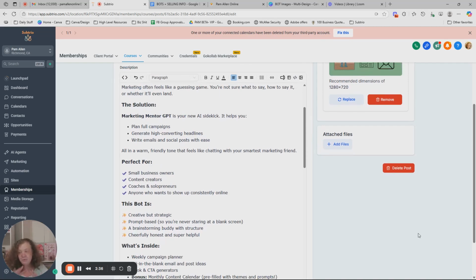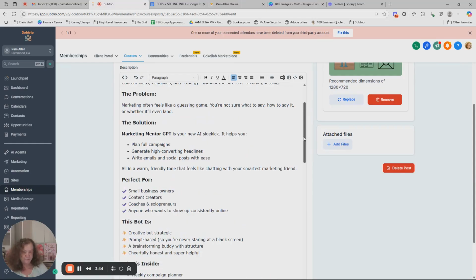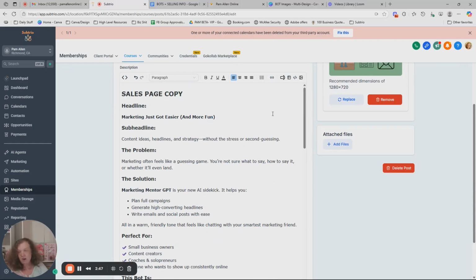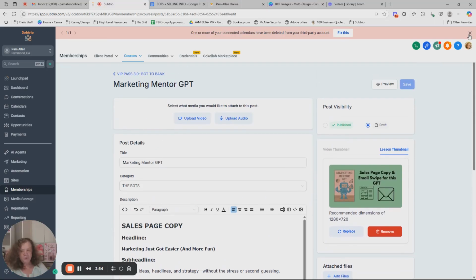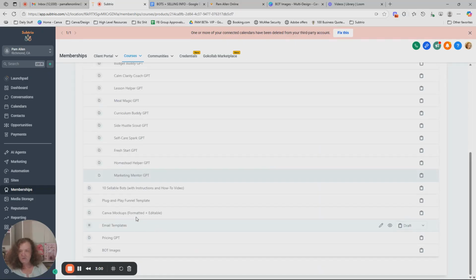This is going to help you so much when we're on the workshop. You're going to be able to probably have the page up and running by the end of the workshop. Just saying, because all you need to do is copy and paste. And just ask Chatty to put it in your tone. Easy button, people. Easy. Each and every single one of them has their own sales page, email, all that.